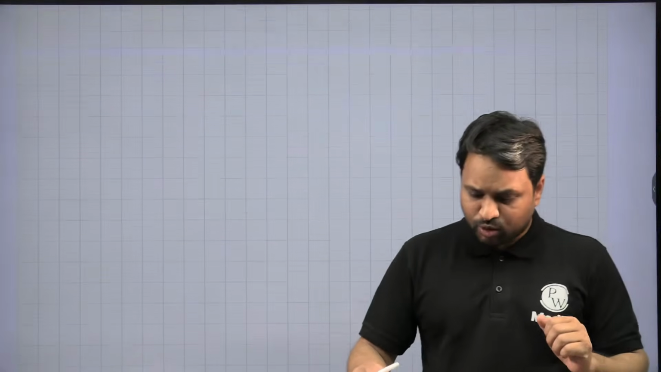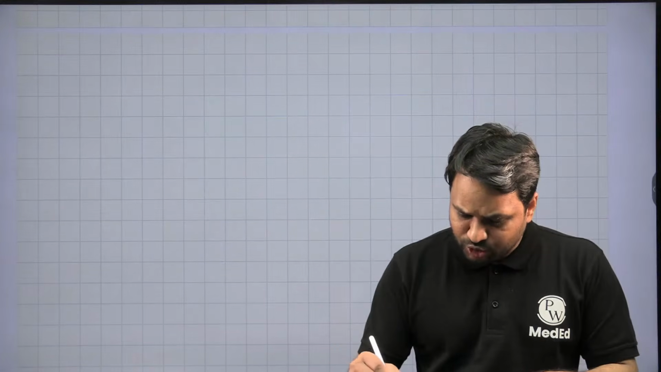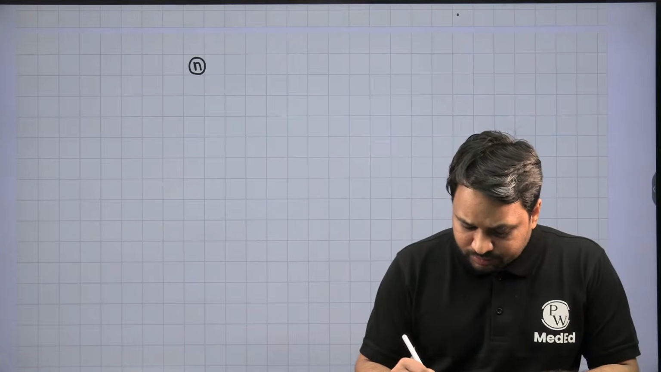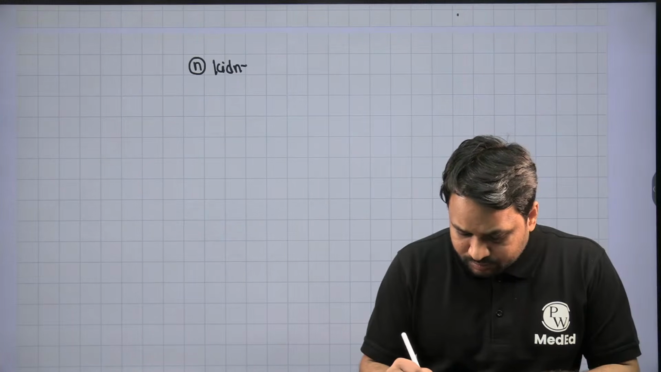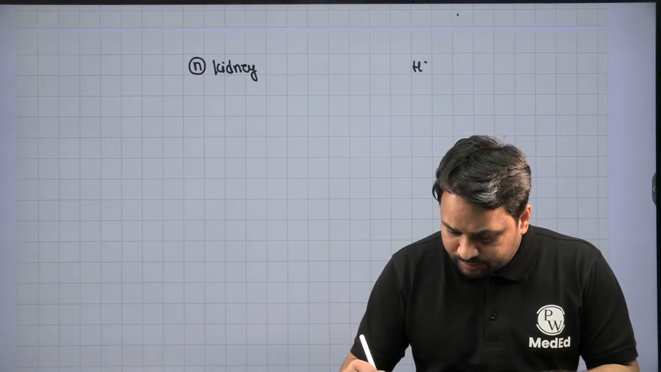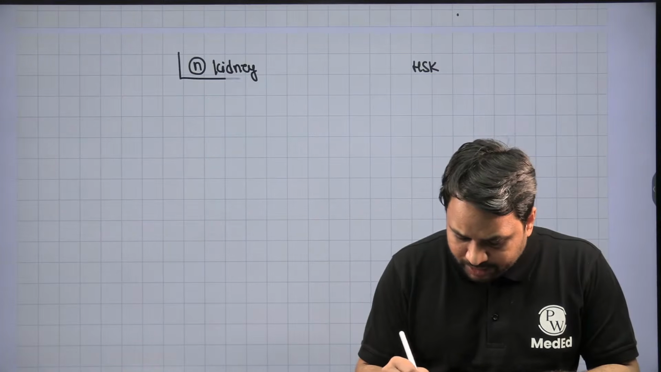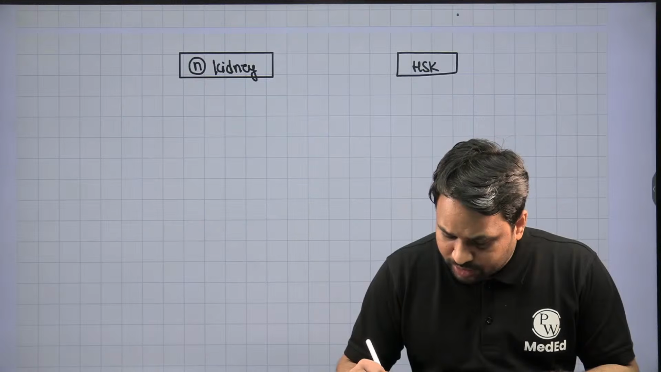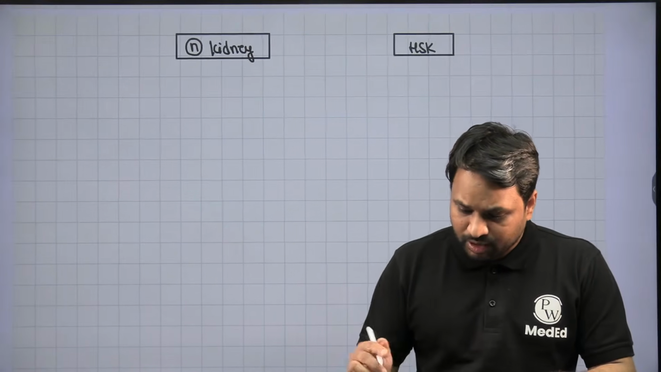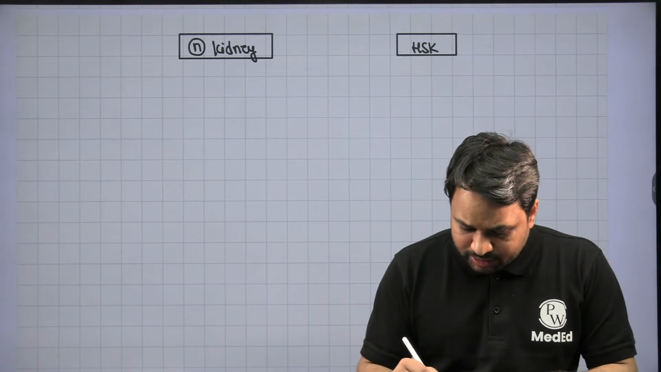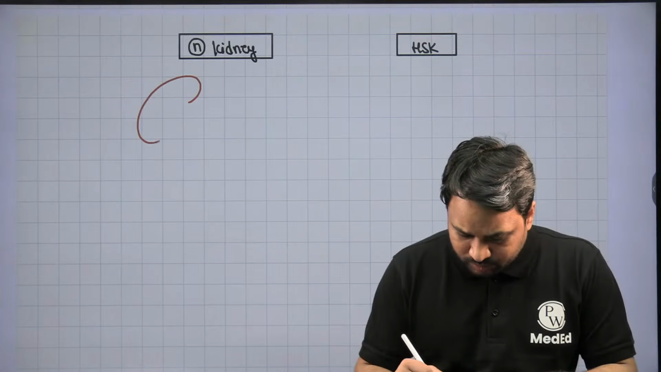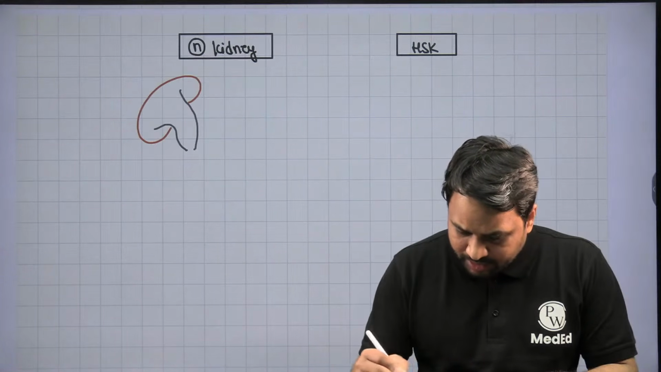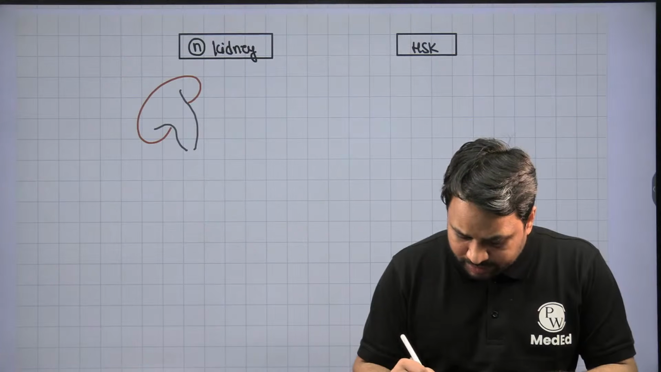To understand this, I'll compare the normal kidney's orientation with that of the horseshoe kidney. When you talk about the normal kidney's orientation, this is how the kidney will look, and this is where the pelvicalyceal system is going to be. And this is how the ureters are going to be placed across it.